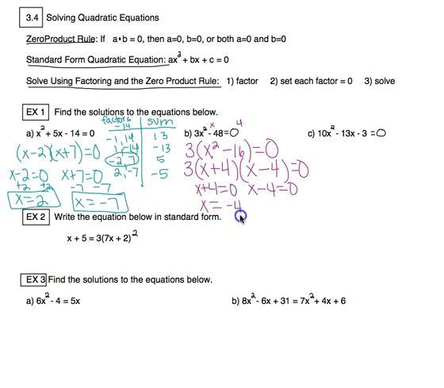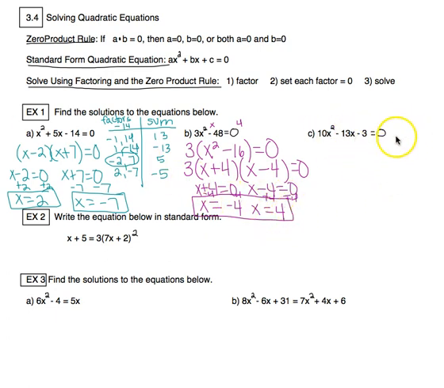Here I'm going to get x equals -4 because I'm subtracting to get x alone. Here I'd be adding to get x alone. And so we get x equals 4. Now, please keep in mind, if this GCF had had an x, for instance, then you would have to do 3x equals 0. Divide by 3 and get x equals 0. But in this case, we didn't have that.